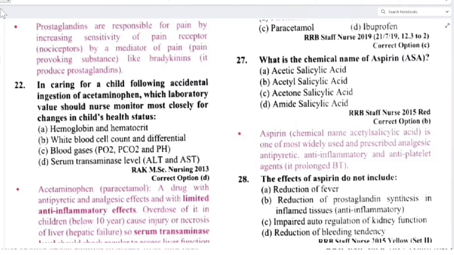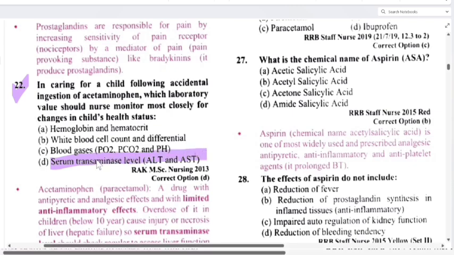So our next question: in caring for a child following accidental ingestion of acetaminophen, which laboratory value should the nurse monitor most closely for changes in the child's health status? So what will it be? Hemoglobin and hematocrit, white blood cell count and differential, blood gases PO2, PCO2 and pH, or serum transaminase level, that is ALT and AST. So what will be the correct answer? That is option D, serum transaminase level, ALT and AST.